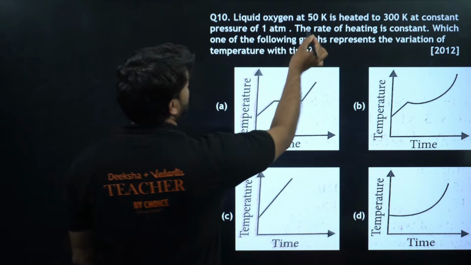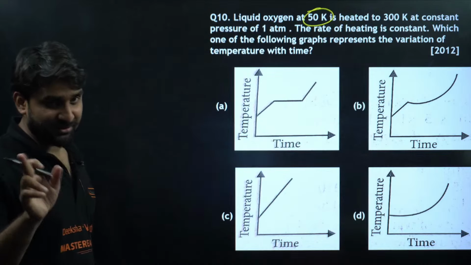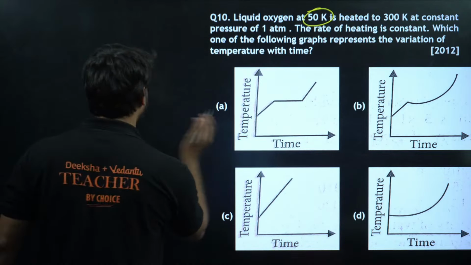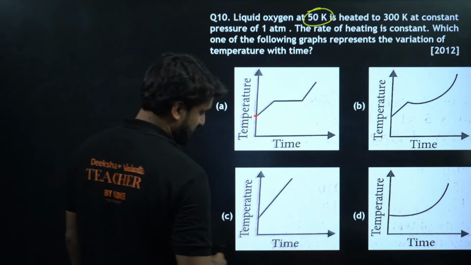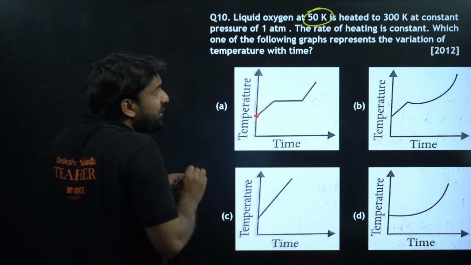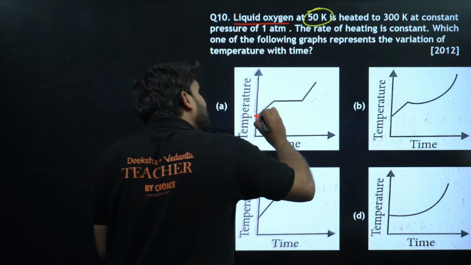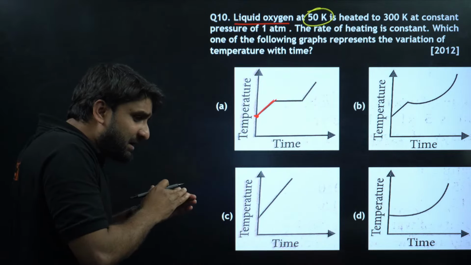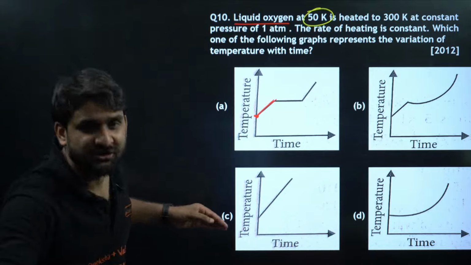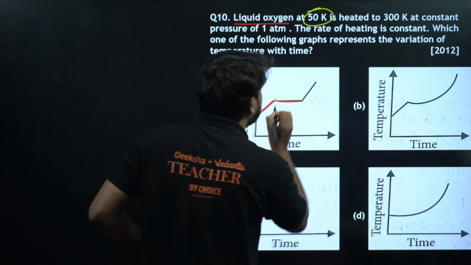See, my dear champion, liquid oxygen was initially at 50 Kelvin. It means there is some temperature, the temperature is not zero. So the graph is starting from here, not here. Now, when you are increasing the temperature of liquid oxygen, the temperature is increasing, and as the liquid phase changes into gaseous phase, the temperature will become constant for a short period of time.